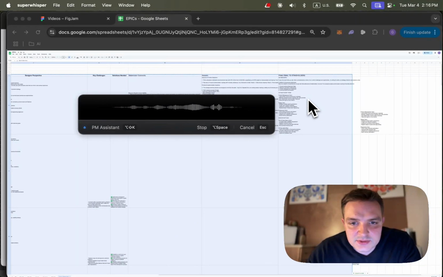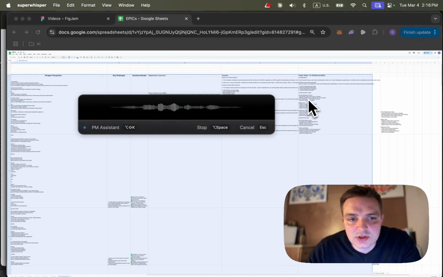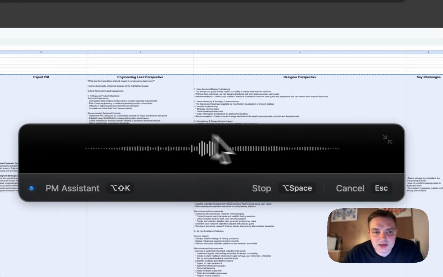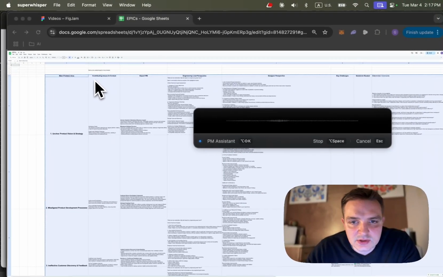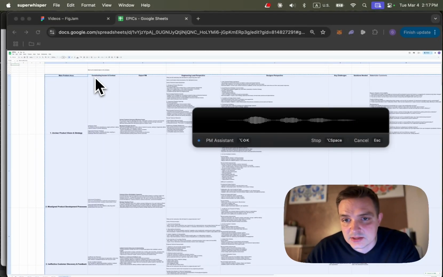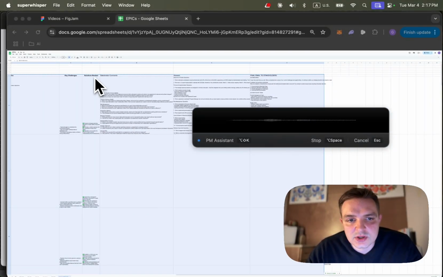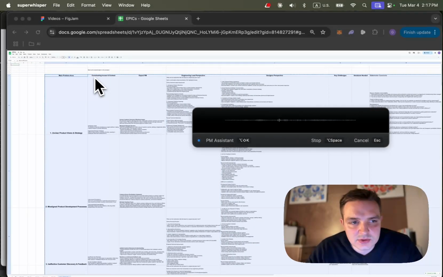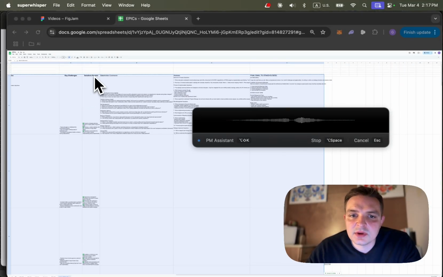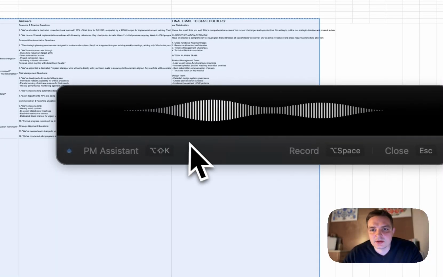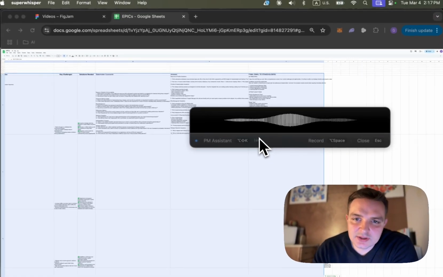And the 30, 60, 90 section is good. I just want you to make it relevant to the problems in the main problem area and contributing issues and context. I want you to address the main problem area and contributing issues and context through the 30, 60, 90 day plan. Leave everything else the same. I think that's enough. Let's see what it gives us. What kind of email?